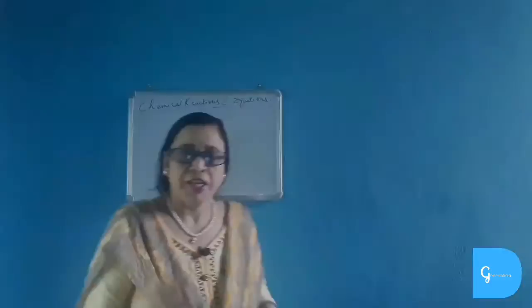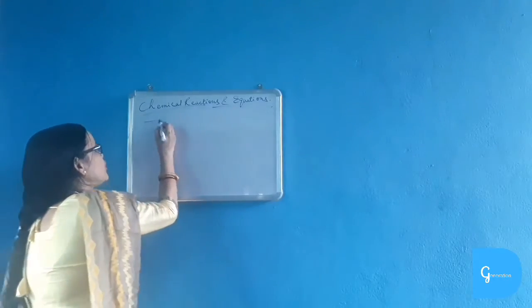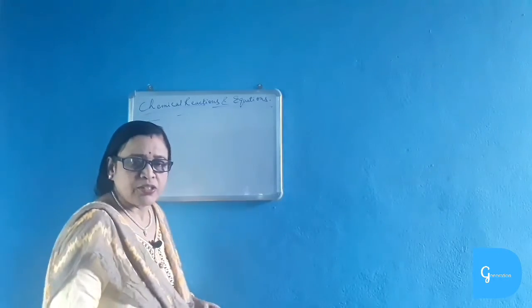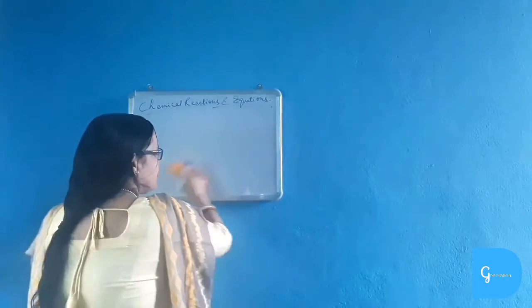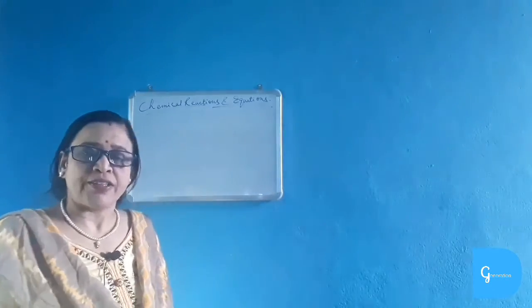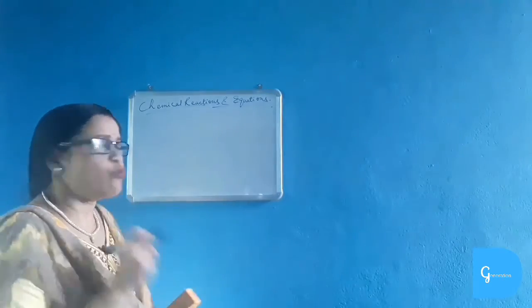Okay. In chemical reaction, you must remember one thing, that in chemical reaction more than one characteristic can take place. There may be change in color also, and there may be formation of precipitation, or there may be evolution of heat, and there may be evolution of gas also, so two characteristics can be found in one reaction.